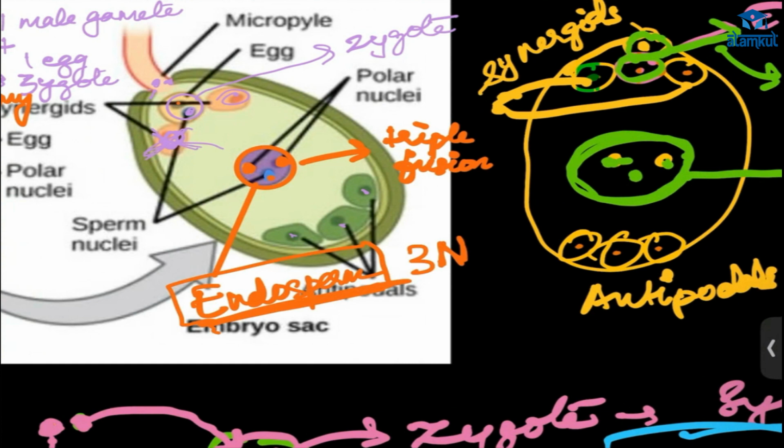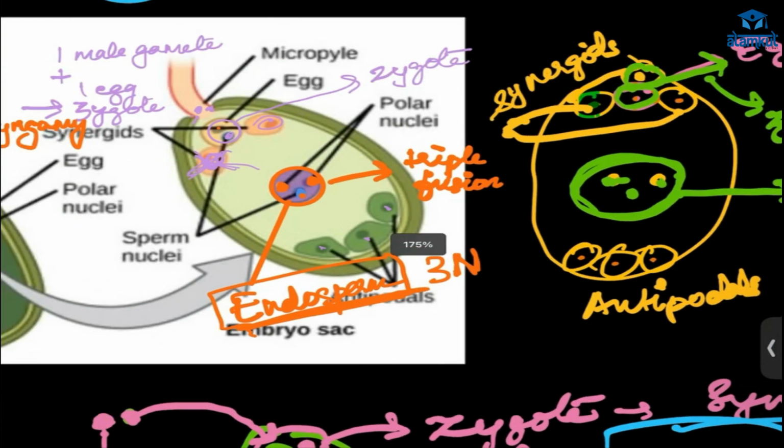After that, the developing zygote will consume it to develop into seed. That zygote will become the seed, and the ovule, the embryo sac, will become the fruit.